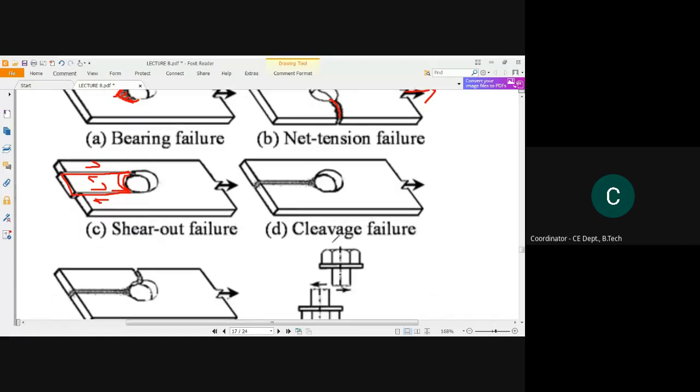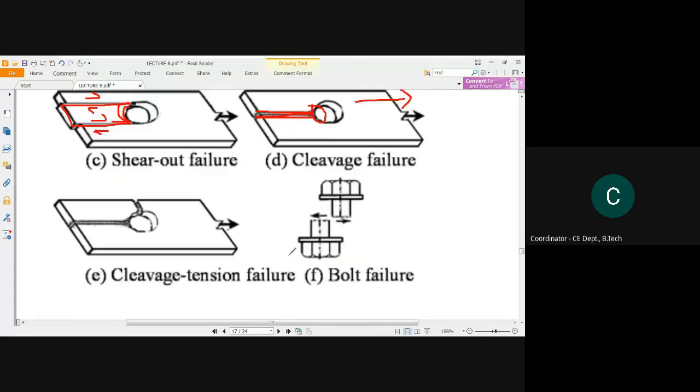Next, this is called a cleavage failure. If a plate is subjected to force in this direction and the bolt was in this plate, the bolt itself has come out in this direction, leaving the bolt in the same position. That is why you can see a broken alignment in this place.